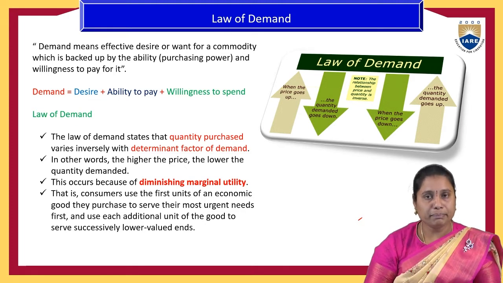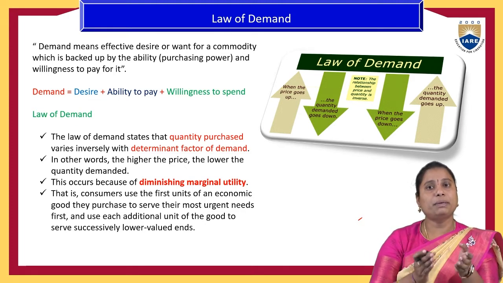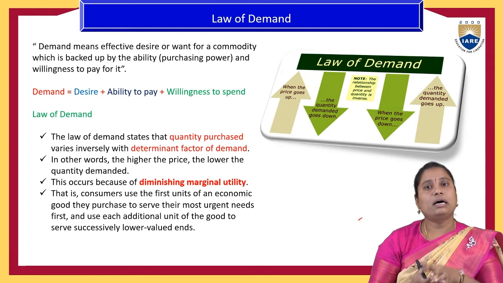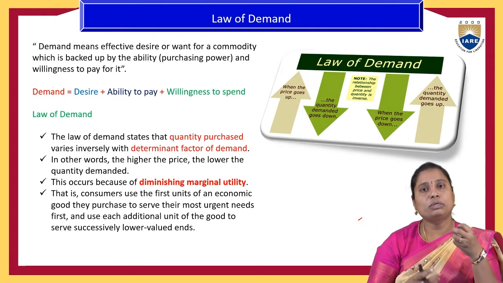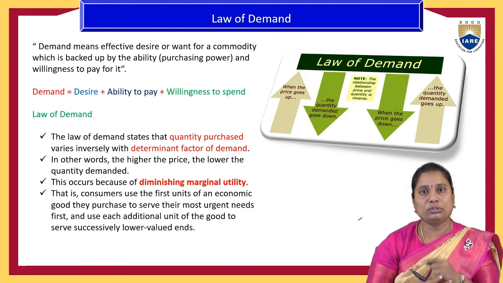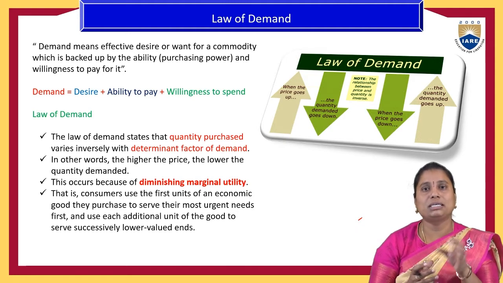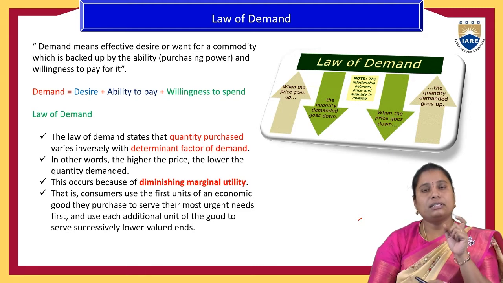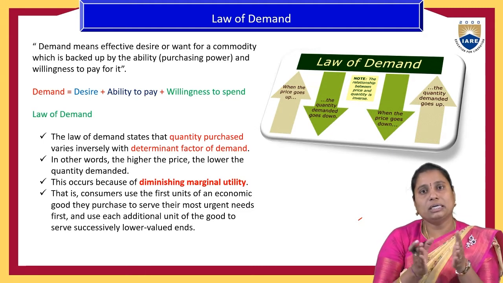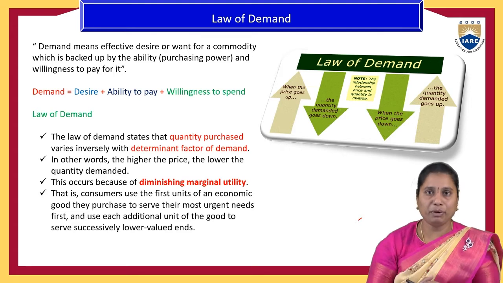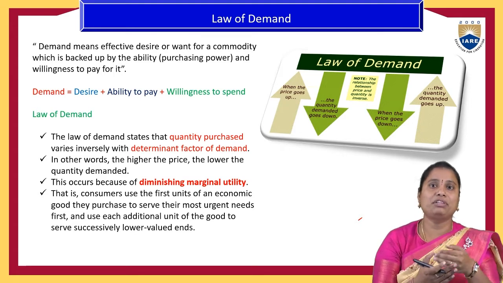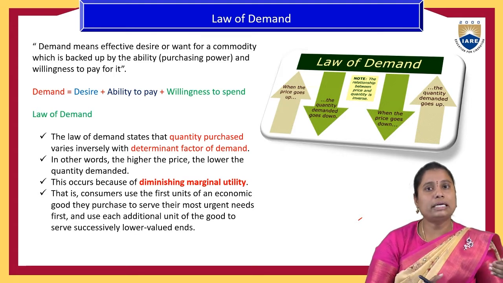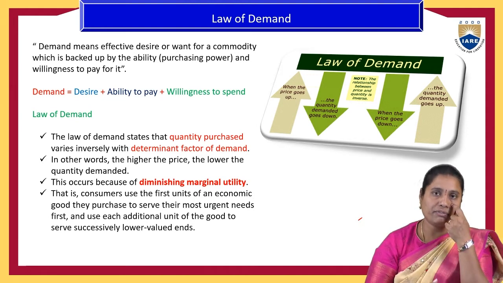The best example is, suppose in the summer season, everyone wants to taste the mango fruit. At the initial stages, for each mango, generally a high price prevails, and even the supply of the product will be very low at the initial stage, that is in the month of April.